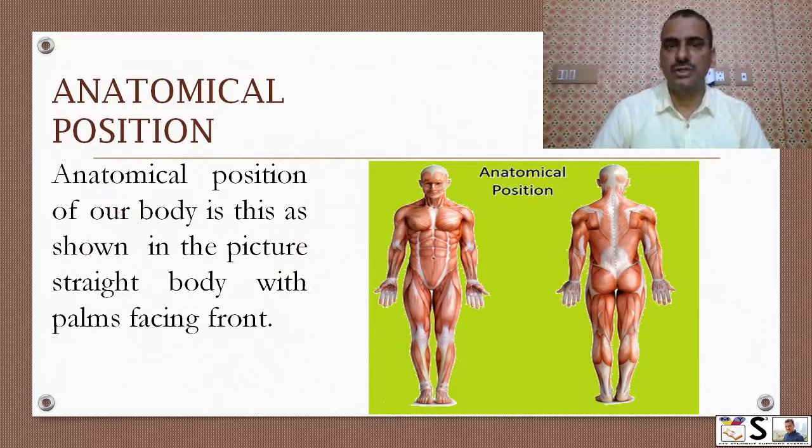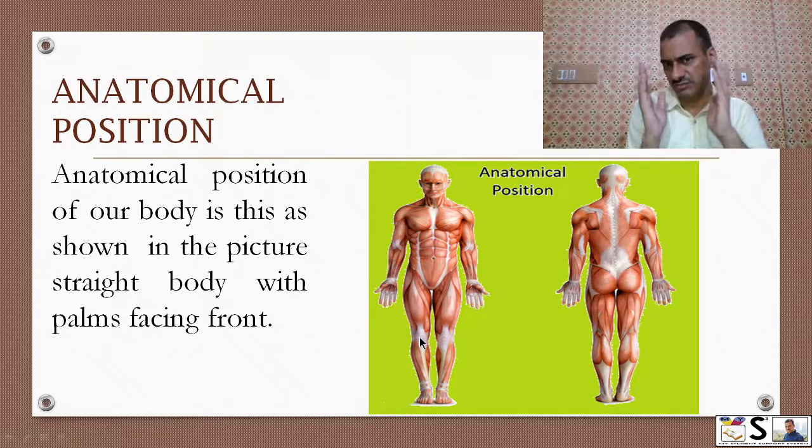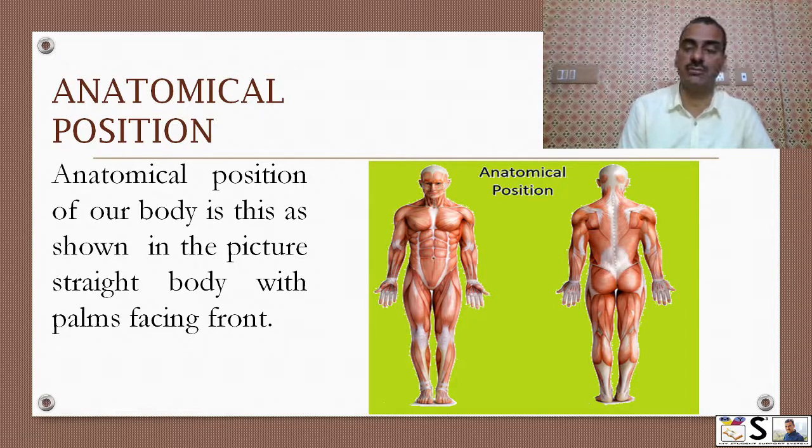Next term is anatomical position. What is anatomical position? Anatomical position is a straight body with the palms facing forward. So this is the anatomical position. Whenever we talk about anatomical position, the first thing that should come to our mind is that this is the position. This is seen from the front and this is seen from the back.